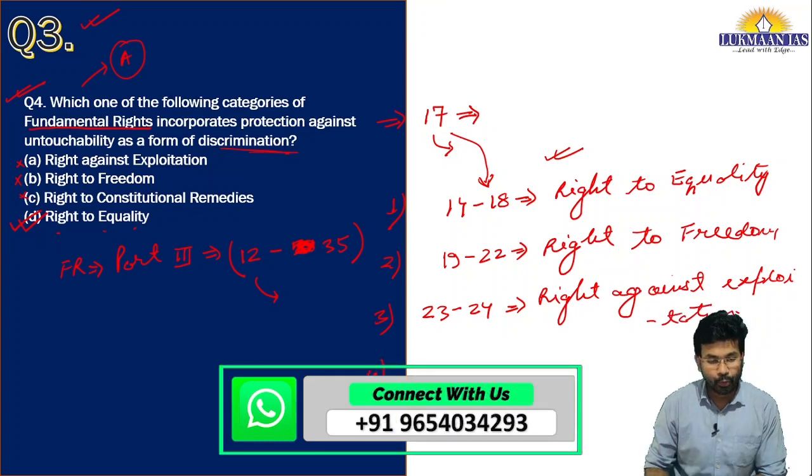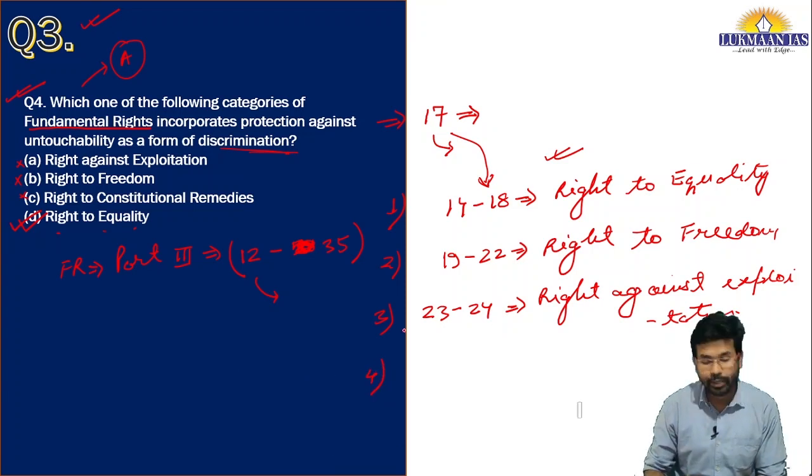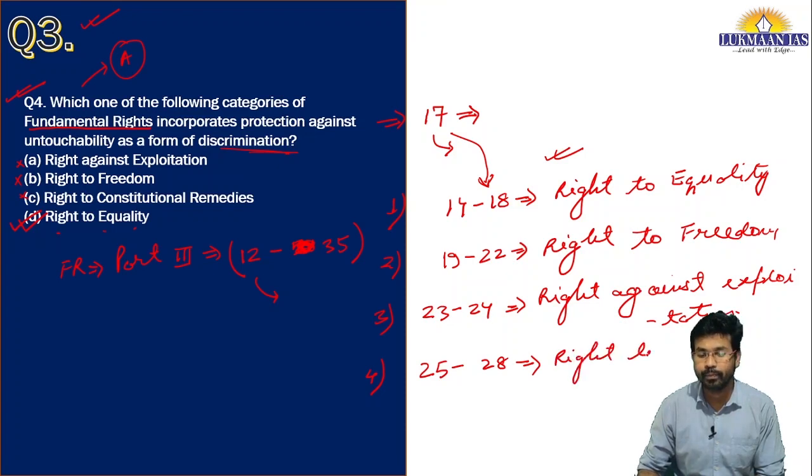The fourth category of fundamental rights is the right to freedom of religion. The right to freedom of religion is mentioned from Article 25 to Article 28.